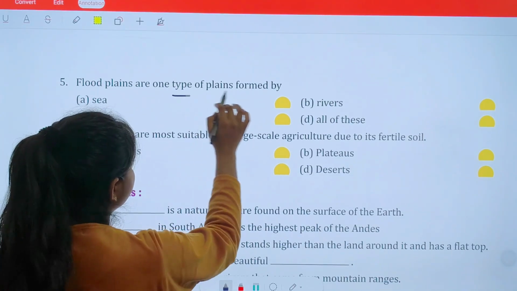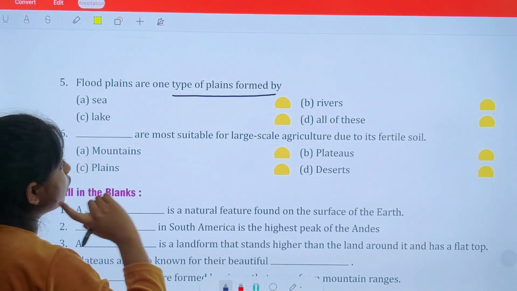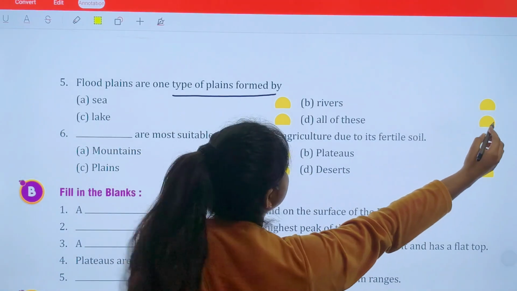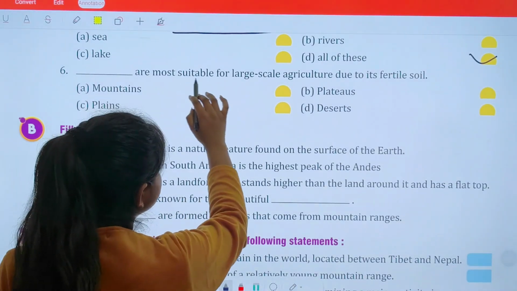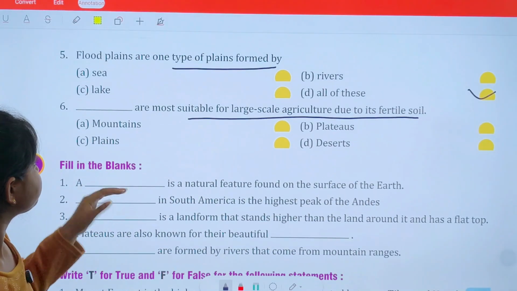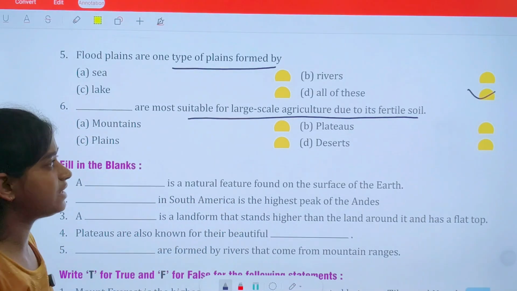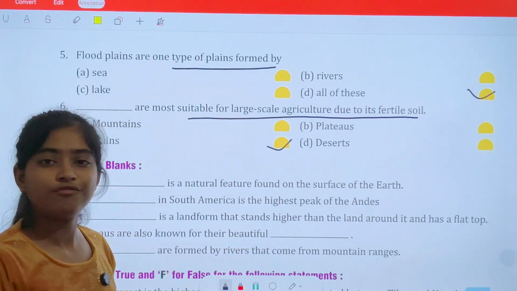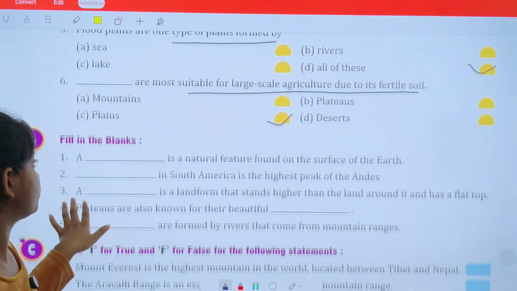Floodplains are one type of plains formed by. So these are formed by all of the above. Okay. Dash are most suitable for large scale agriculture due to their fertile soil. Okay, so very suitable, which is agriculture. So we have studied that plains are really very applicable for fertile land, as the plain is flat, so it is possible to do agriculture over there.